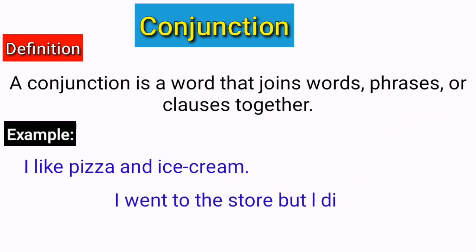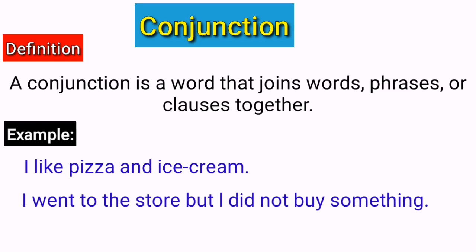I went to the store but I didn't buy something. Here in this example, if you look closely, the word "but" is used to join two independent clauses, so it is a conjunction. The first clause, I went to the store, tells us that the speaker went to the store. The second clause, I didn't buy something, tells us that the speaker did not buy anything at the store.